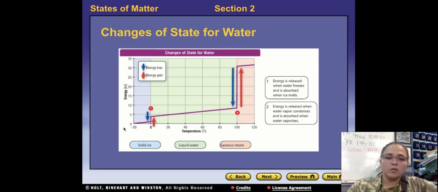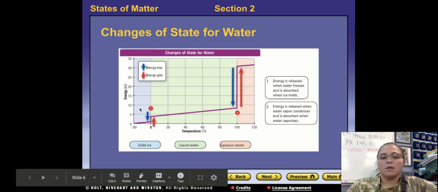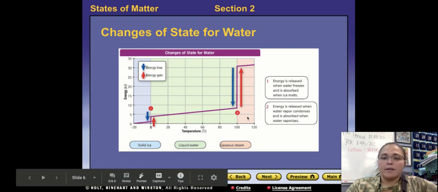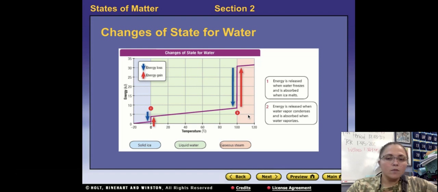What this is showing is that in the blue area, from negative 20 degrees up to 0, this is a solid, and for water we call it ice. Then from the green arrow, from 0 to 100 degrees Celsius, it's a liquid, and we call it water. And then in the red or orangish color from 100 up is a gas, and we call that steam. And we're talking about water.